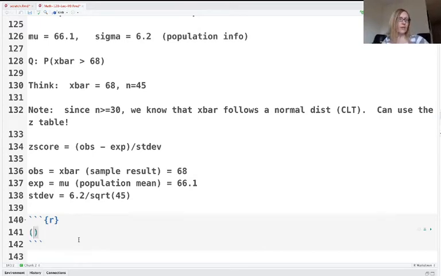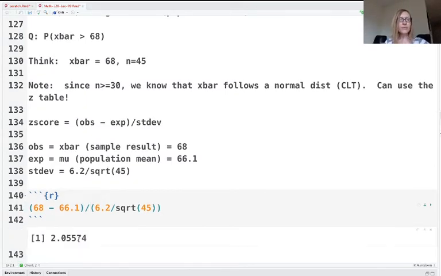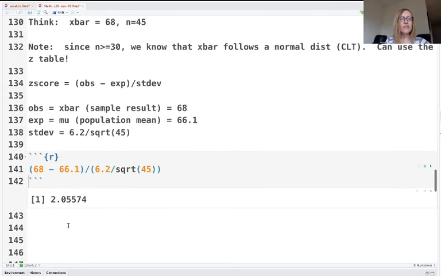So in my work here, my observed is 68. My expected is 66.1. And I'm dividing by 6.2 over the square root of 45. I'm just plugging everything in: observed, expected, and the standard deviation on the bottom. When I ask my calculator, we get a result of 2.05574.